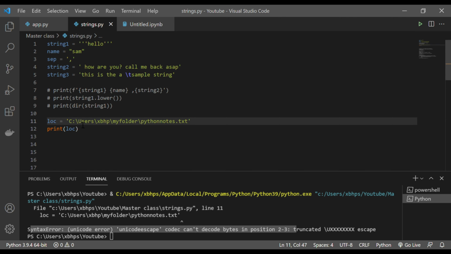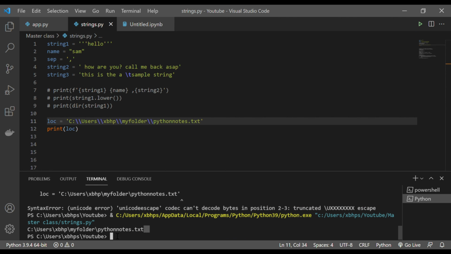So the problem is when you provide something like a backslash, which is very common when you're providing any location, there is trouble with how Python understands this. So there are a couple of ways to handle this. One is you put another backslash wherever you have one, and this gives you the formatting correctly. Let me try to run this, and you see it returned this correctly, right?